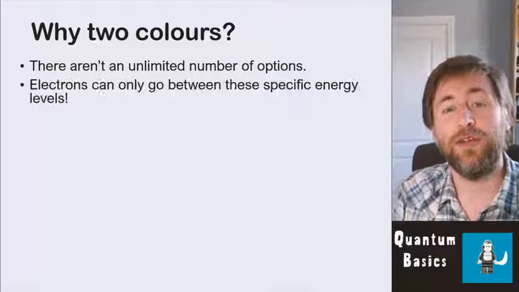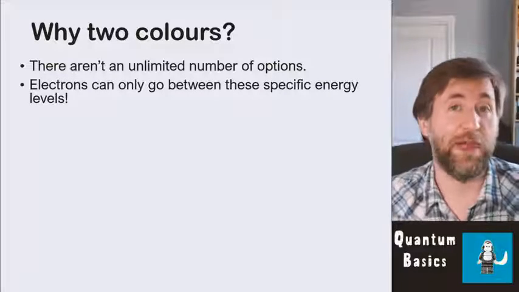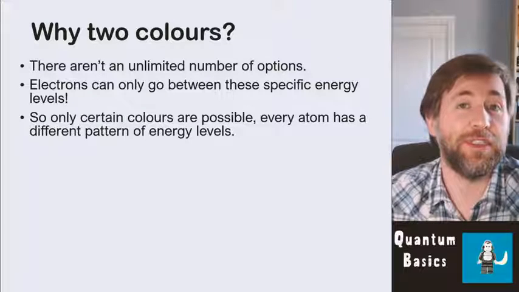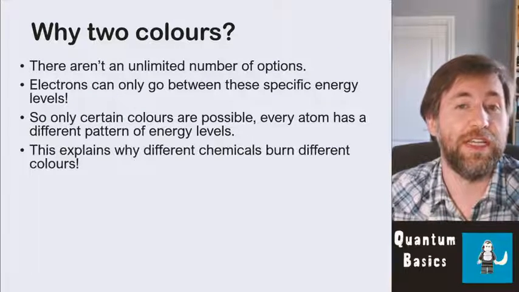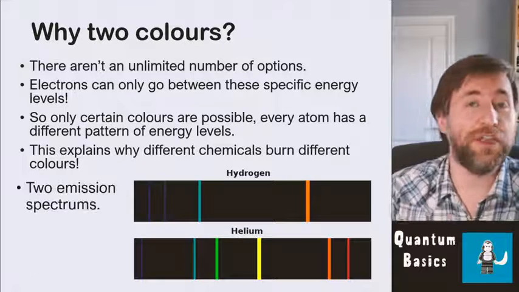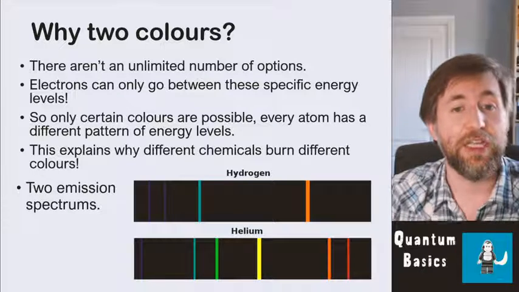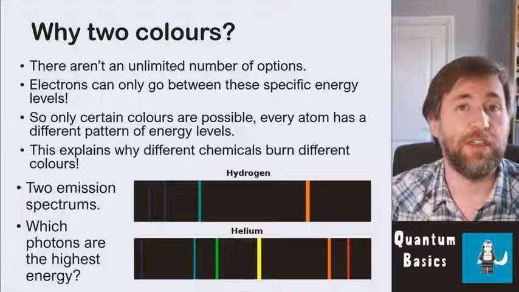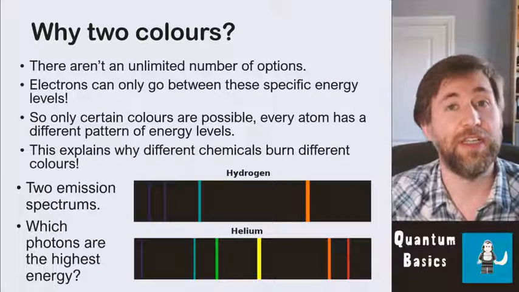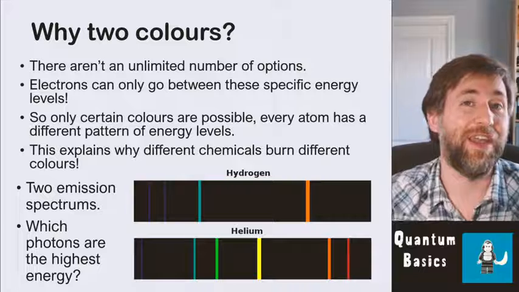So why then are there so few colors when the match was lit? Why are there certain discrete colors? Well, there isn't an unlimited number of options in that situation. There are only specific energy levels, so they can only have certain energy level changes, so the light can only have certain colors. The photon's color is governed by its frequency, and its frequency is governed by its energy.